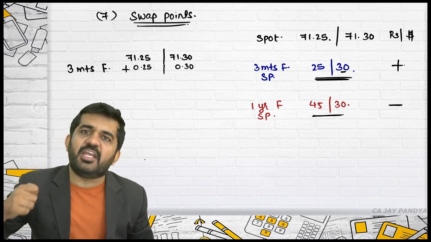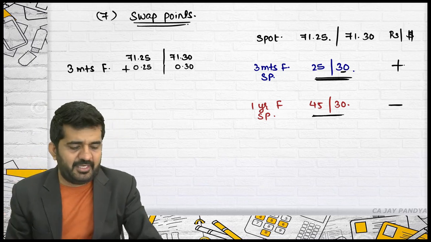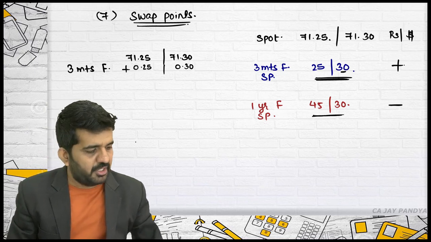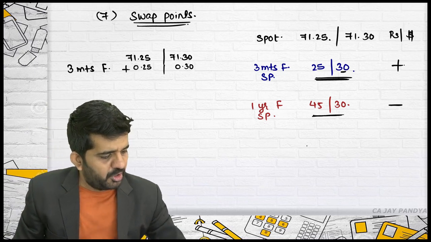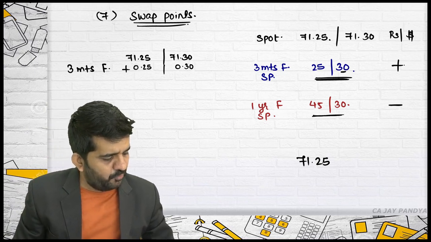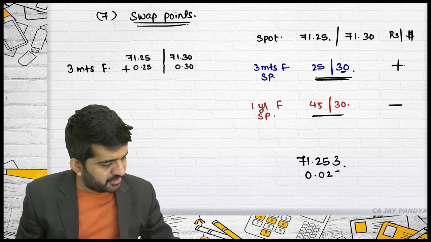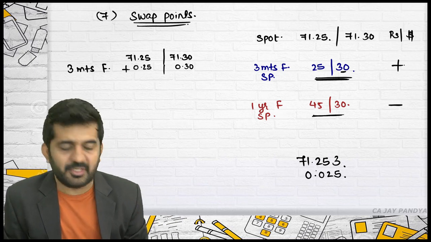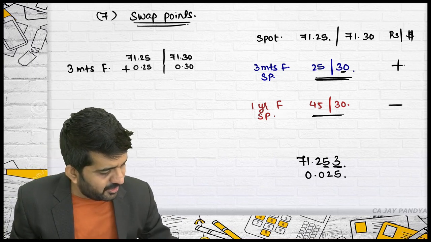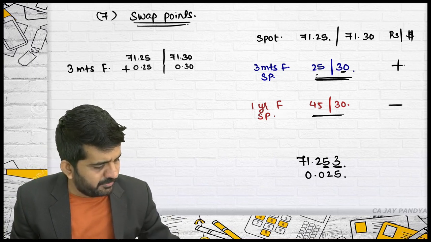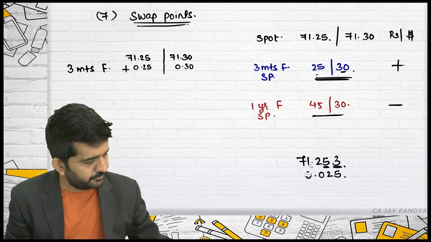Sir, written is 25 and 30. Still, what will be added is 0.25 and 0.30. See, if the rate given was 71.253, what will be added is 0.025. It will be added in the last two. If these are two digits, it will be added in the last two numbers.